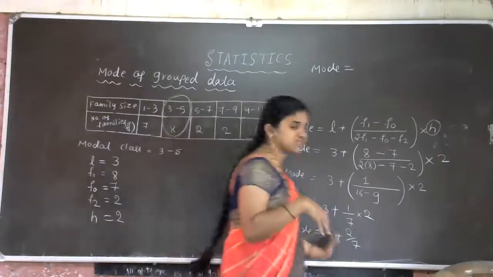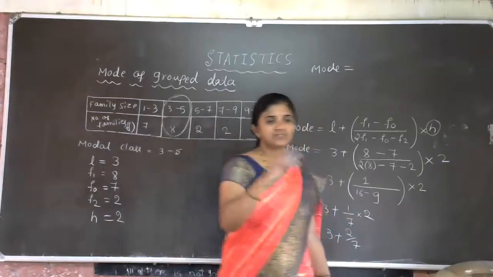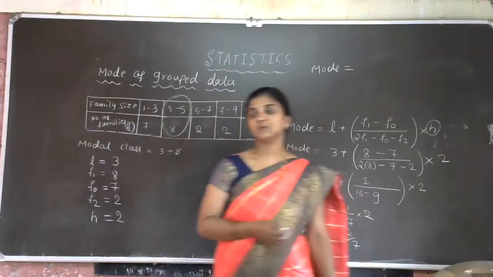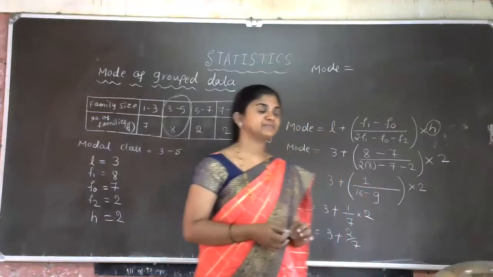You can keep this 3 as it is. You can divide 2 by 7 also. Then 2 by 7, what you will get? For that you have to add 3. What is the answer now? Yes, I am waiting. Tell me fast.